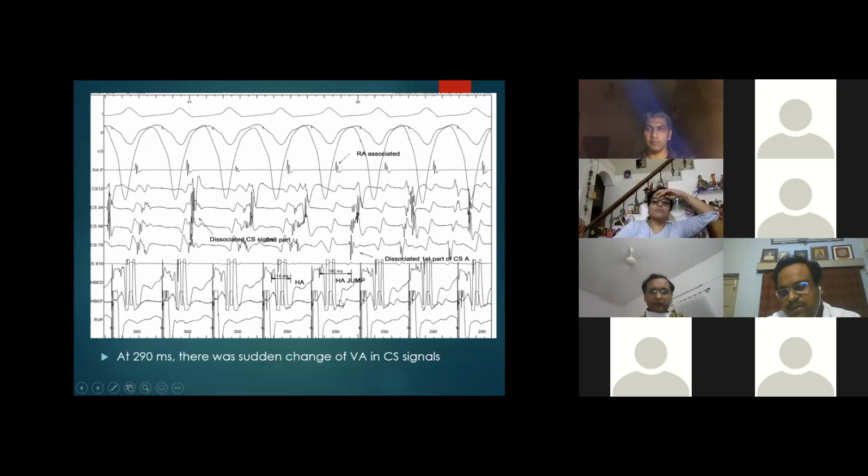Probably that person jumped to the node. Here there is no His; here only it is CS. So I thought that was an interesting thing, and that's why I thought I would share it.